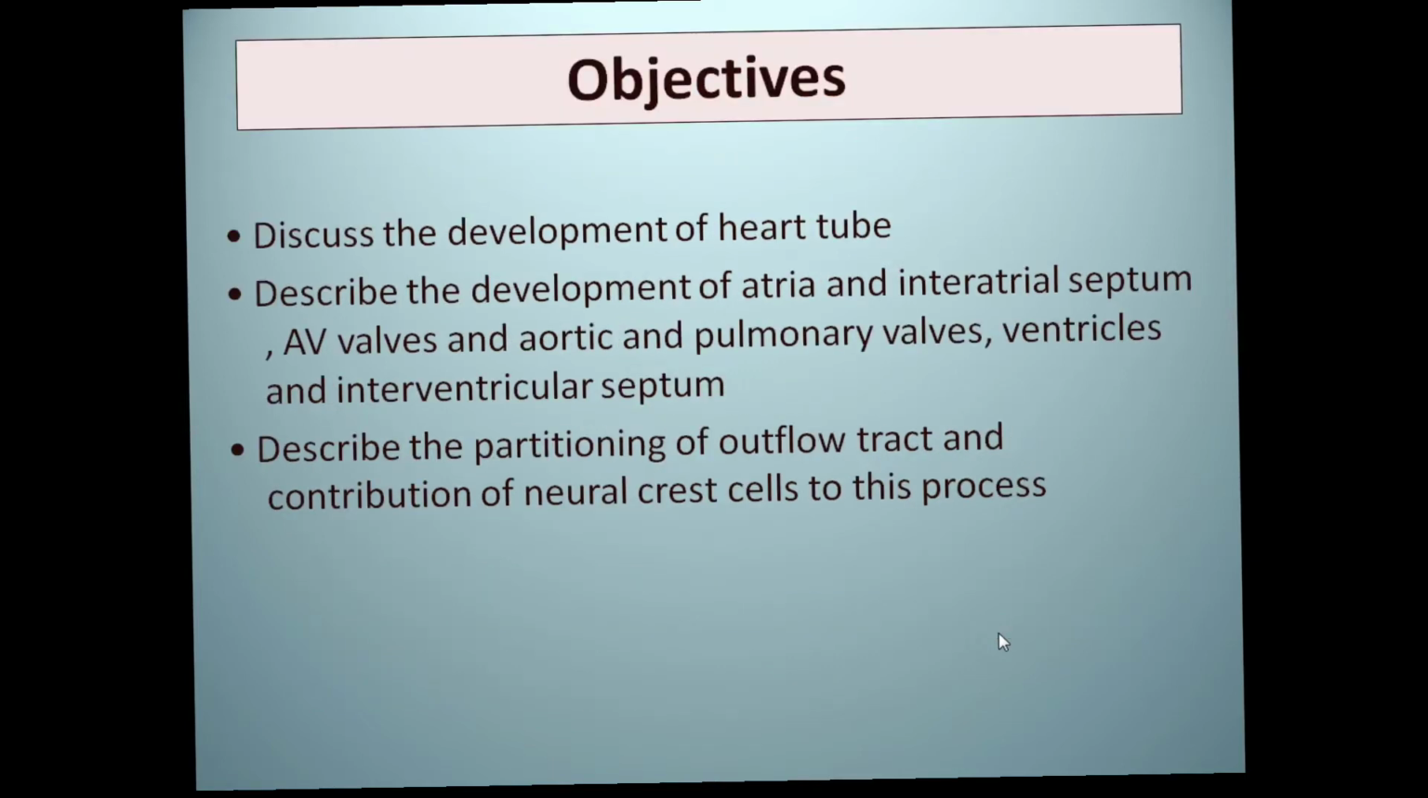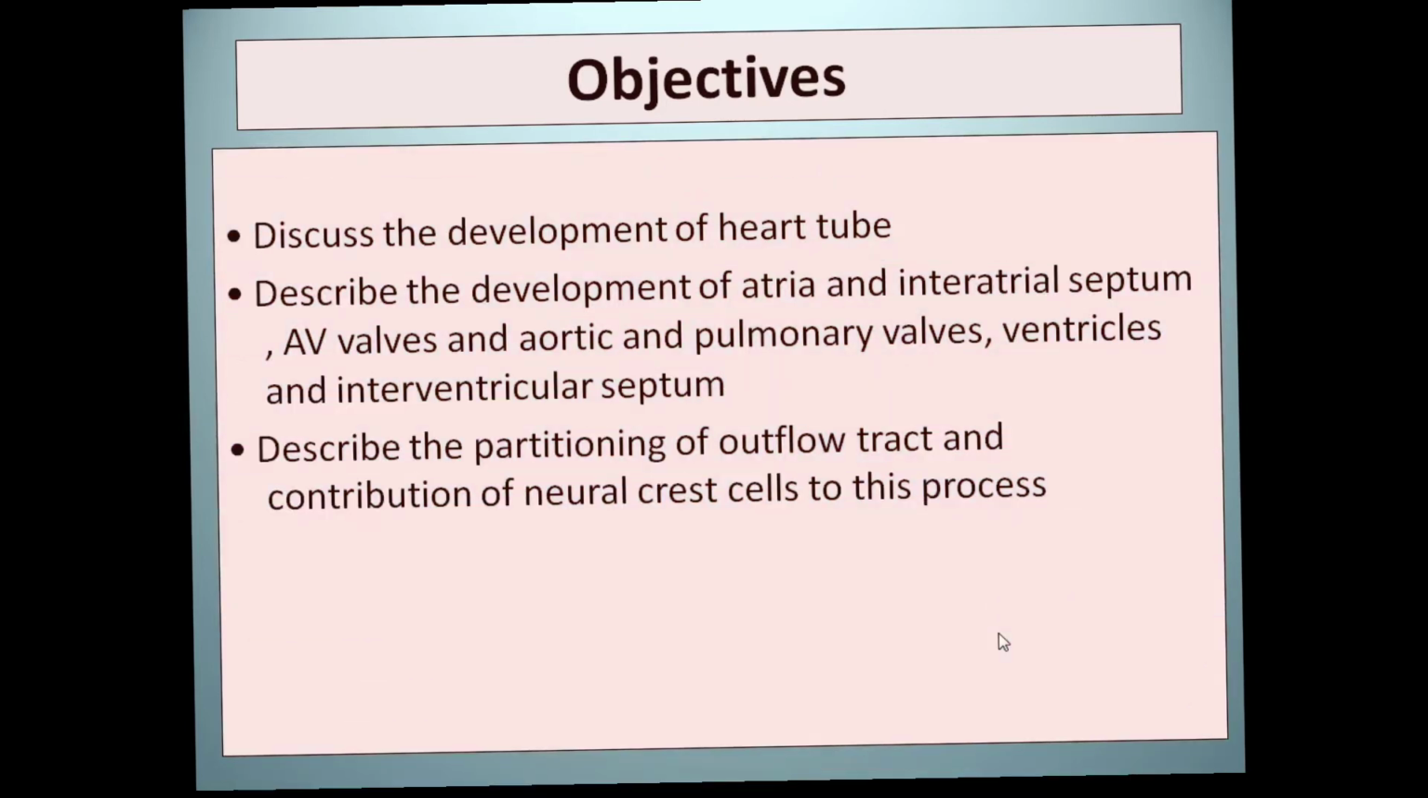Okay, so these are the objectives. We will discuss the development of the heart tube. We will also discuss the internal structural changes that occur during the development of the atria, interatrial septum, ventricle, interventricular septum, aorta, aortic valve, and pulmonary valve, and we will also describe the partitioning of the outflow and the incorporation of the neural crest cells in the formation of the partitioning of the great vessels.